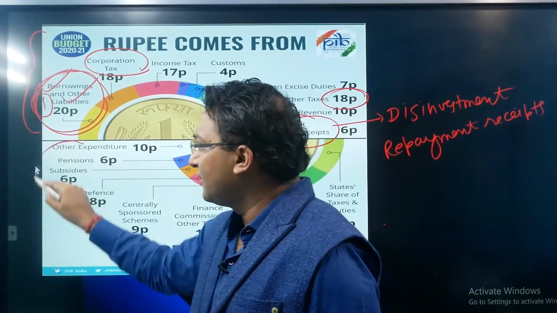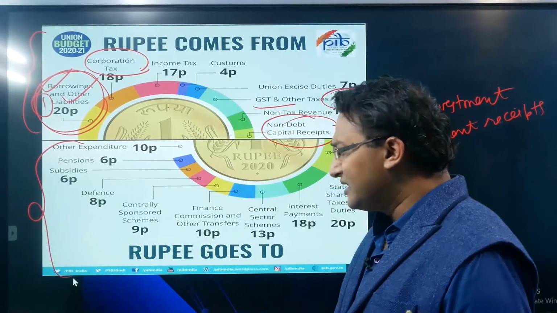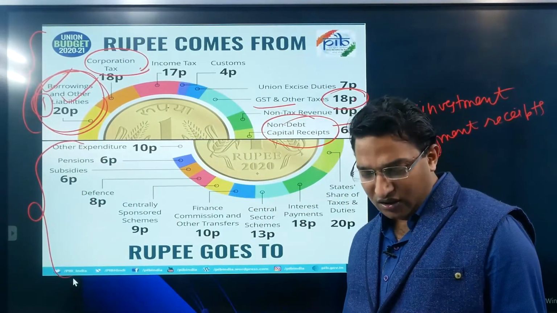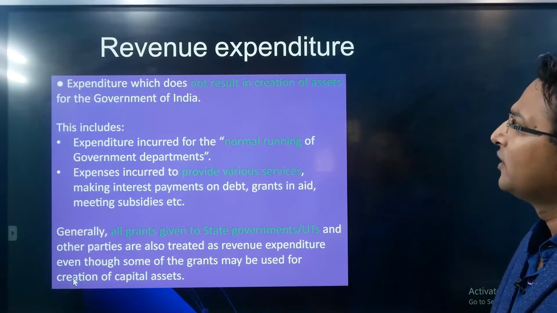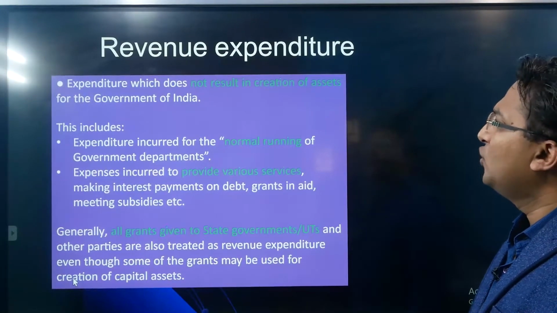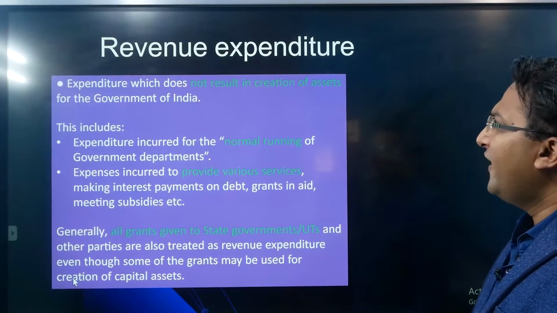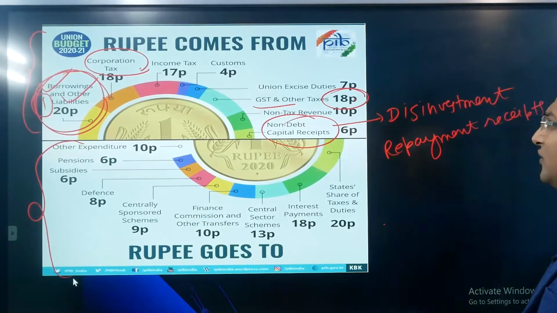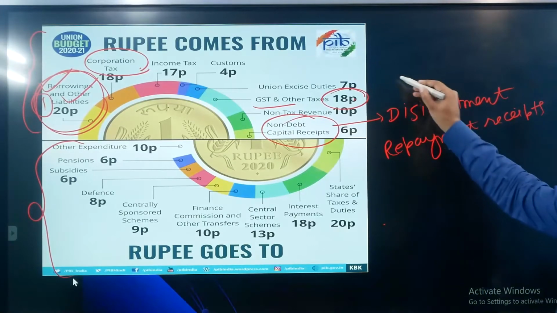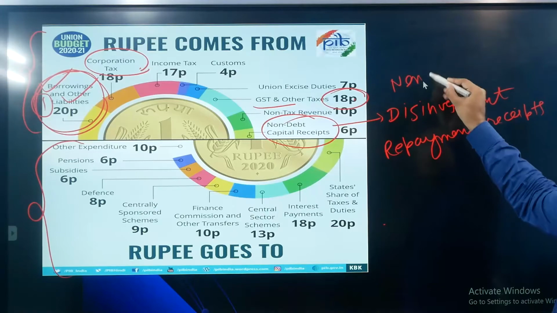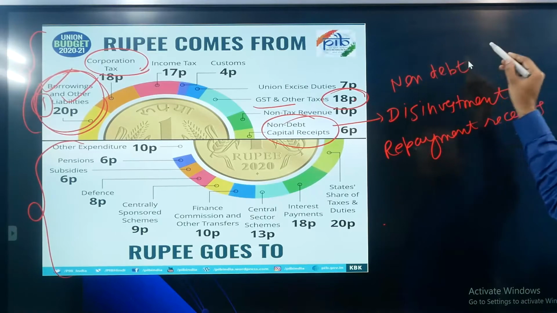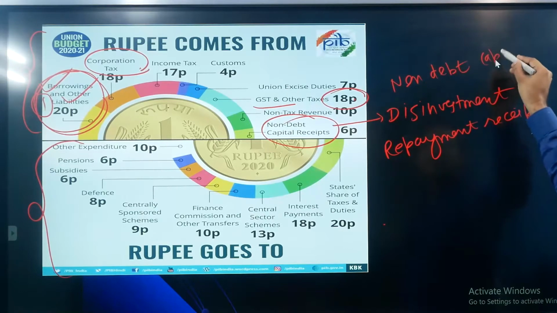In the second half, expenditure items have been given. Since we have not discussed the concept of expenditure, we will not discuss it as of now. Now coming to the revenue expenditure, right? In fact, before revenue expenditure, I should discuss this non-debt capital receipt, because this part has been missed in the slide.